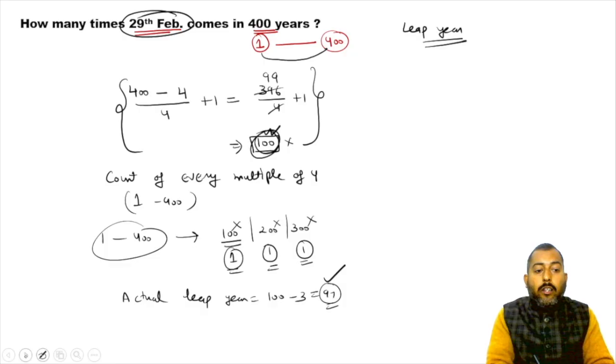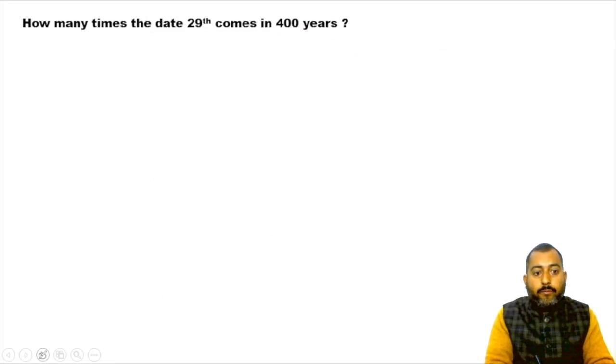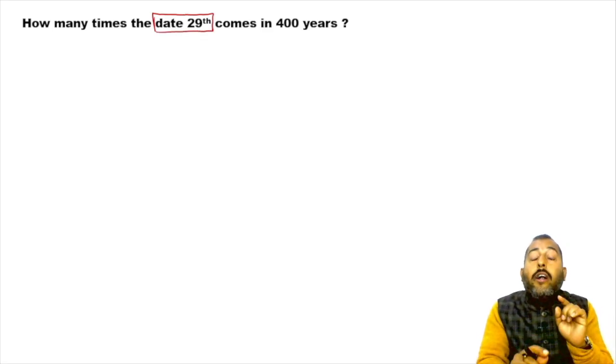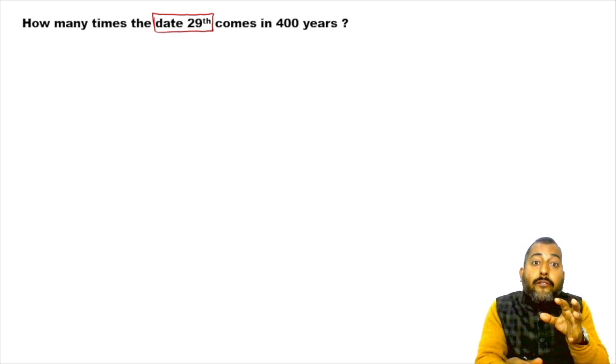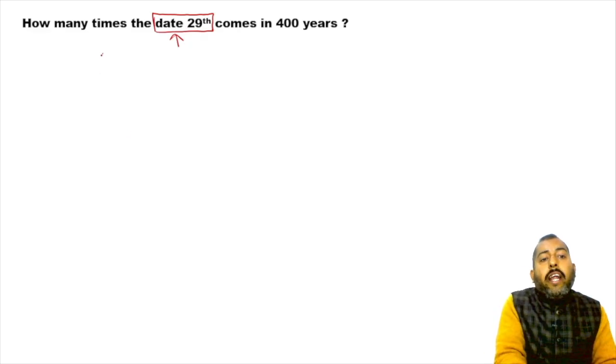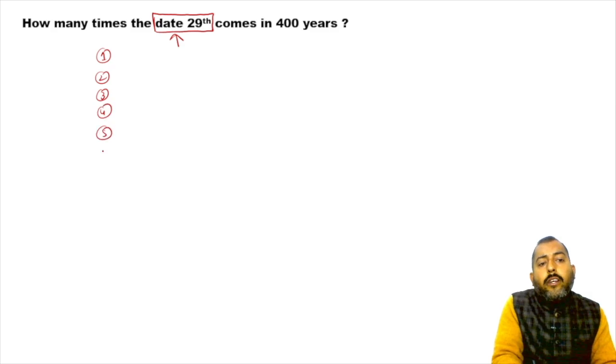Okay, let's move on to the next question. Now in this question we are interested in the date 29th. We are not interested in 29th Feb, but we are basically interested in the date 29th. So if you talk about any year, first year, second year, third year, fourth year, fifth year, in this way you go till the 400th year.